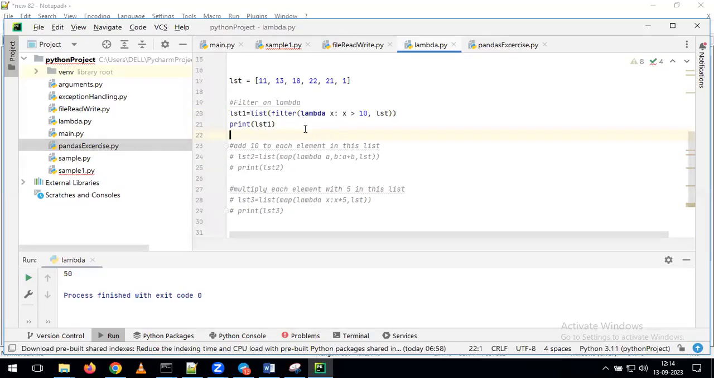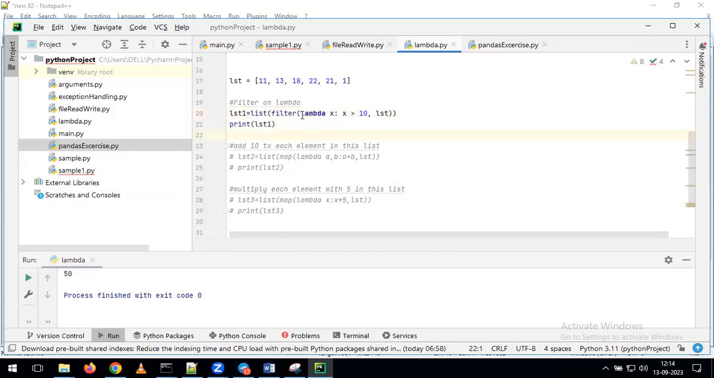Please go step by step. What is the first thing we need to verify? List or filter or Lambda? First, we need to verify the Lambda. That is the inner functionality. First, we need to see what the Lambda is doing, on top of that what the filter is doing, and on top of that what the list is doing. That is the way you need to understand the lines of code.